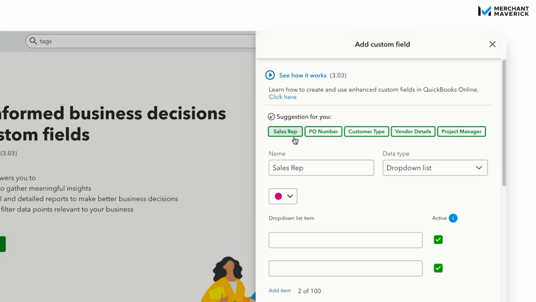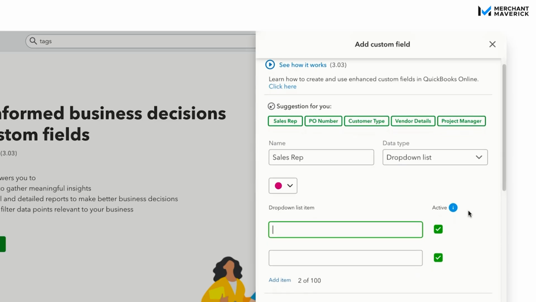So we're just going to click on sales rep and it auto-populates these fields. So you can go into the name and you can change that to whatever you want. And then our data type is a drop-down list, which works perfectly because it keeps everything consistent. You don't have people going in and adding just a first name or just a last name or a first and last name. They're going to have options available on the drop-down list, so everything is consistent.